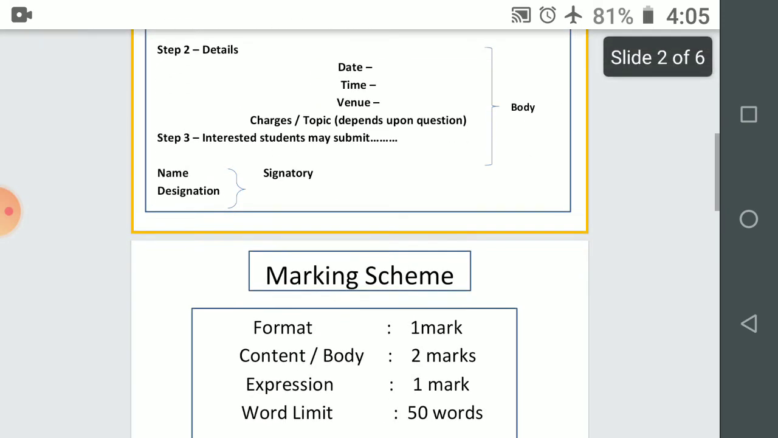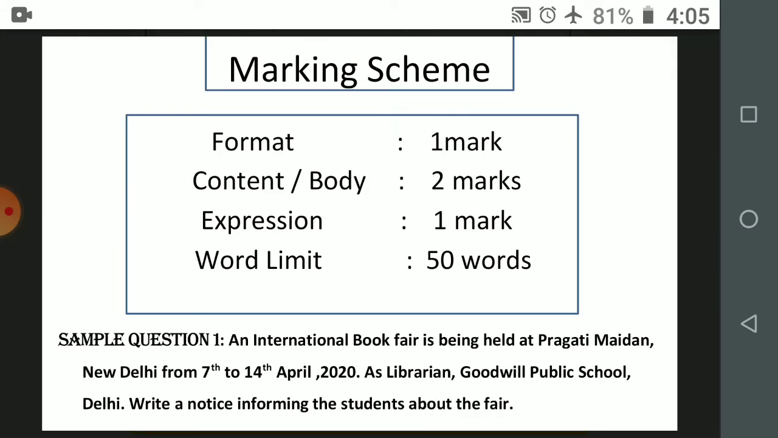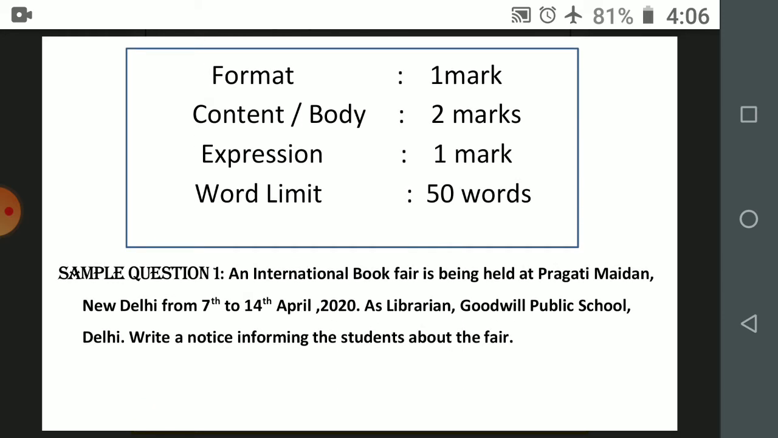Next, let's see the marking scheme for notice writing. Format 1 mark, content or body 2 marks, expression 1 mark. So this is how it becomes 4 marks. Although due to the COVID-19 pandemic, there has been a revised curriculum issued by the board wherein notice writing is for 3 marks only, but initially it is 4 marks and the word limit for the same is 50 words.